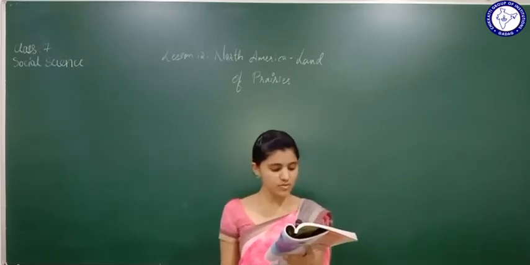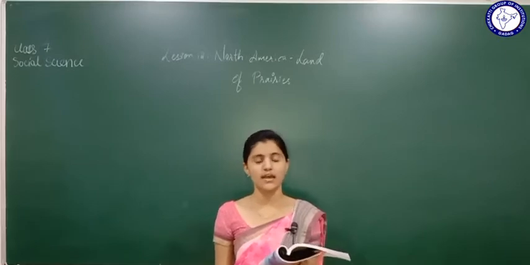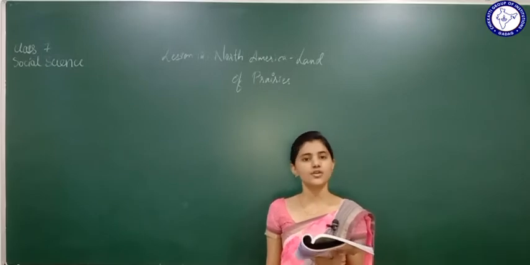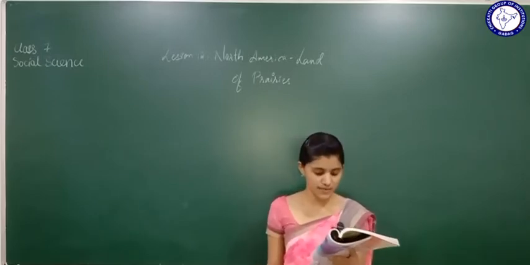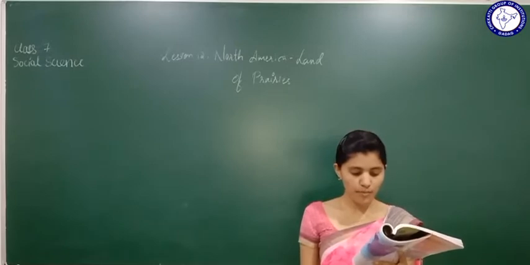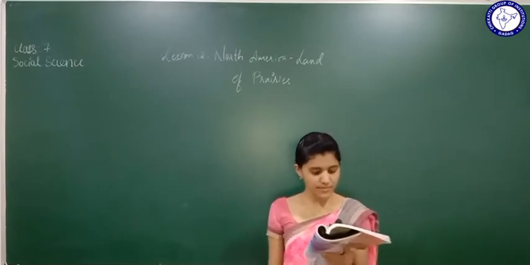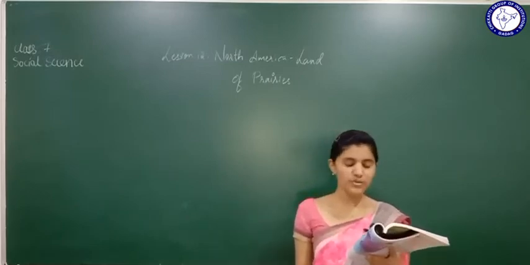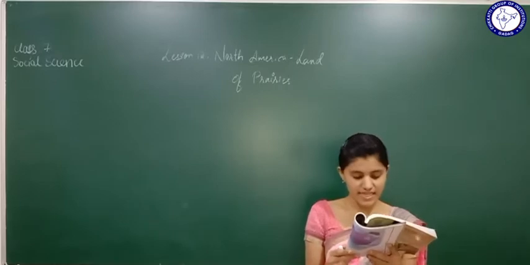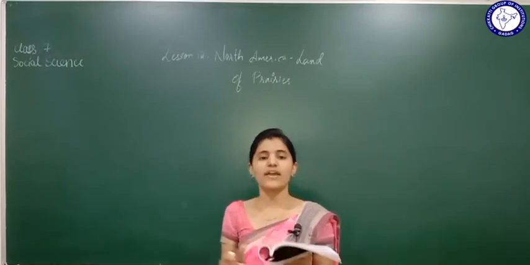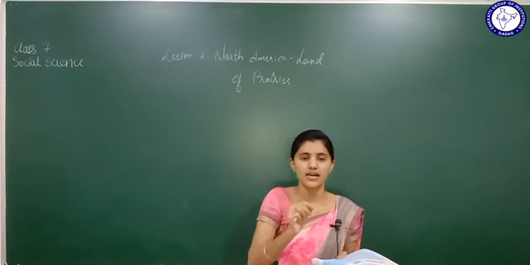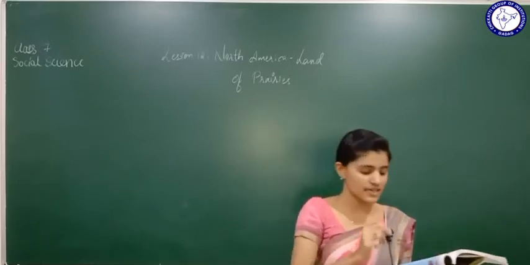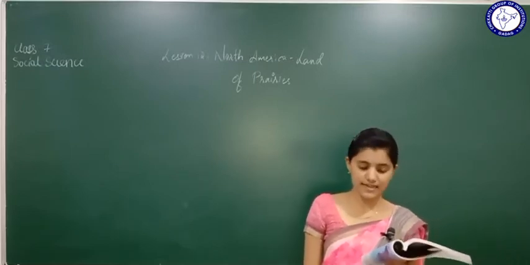The continent is mostly inhabited by Europeans. Inhabited by Europeans in the sense what? This continent is mainly occupied by the Europeans. They made use of Mexico's gold. The French built up a profitable fur trade in Canada. What have they built? A profitable fur trade. Trade in the sense what? The sale of animal fur, whatever fur is there on the skin. That is a very profitable sale done in Canada.